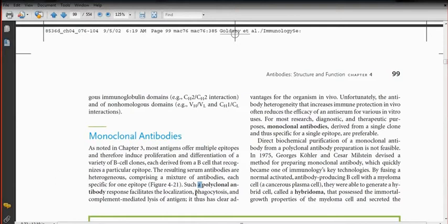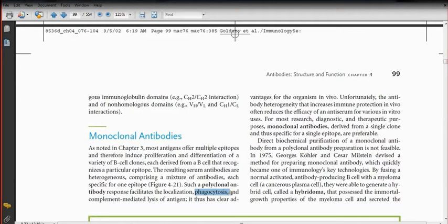But polyclonal antibody molecule can bind to more than one epitope. For example, consider phagocytosis. Phagocytosis is a phenomenon by which your macrophage can engulf foreign particles. It is not selecting: it is Bacillus subtilis, so I will phagocytose; it is E. coli, so I am not going to phagocytose. This is not the thing. If it is a foreign particle, they will phagocytose it, whatever the microorganism might be. They will phagocytose Bacillus subtilis, Bacillus stearothermophilus, Bacillus pumilus, and Bacillus anthracis also, because all of them are foreign particles.